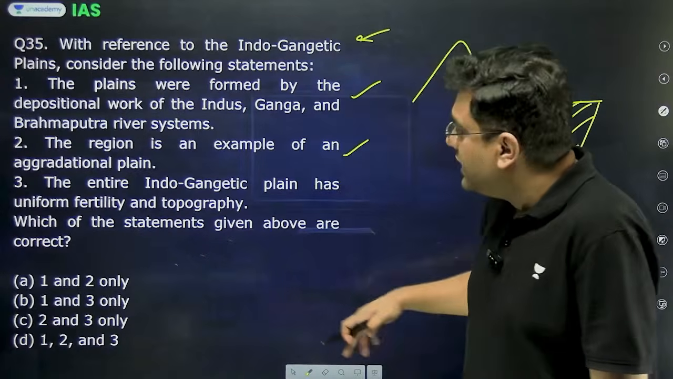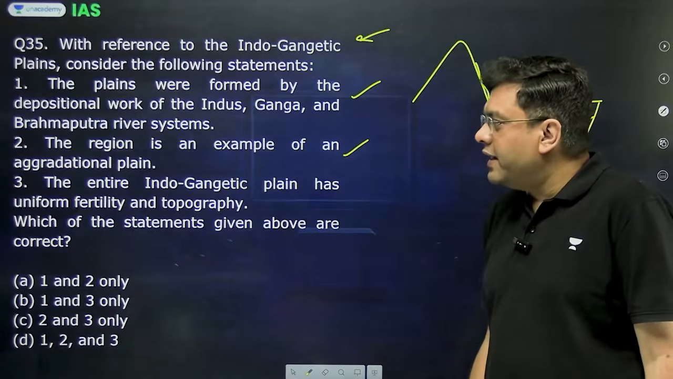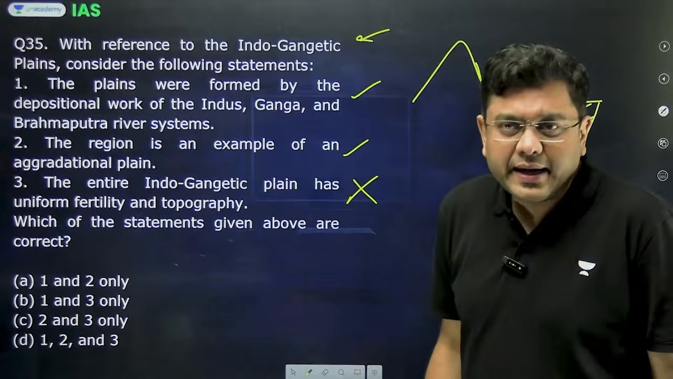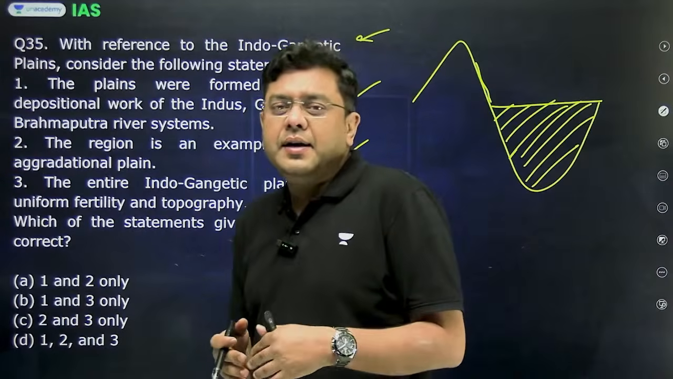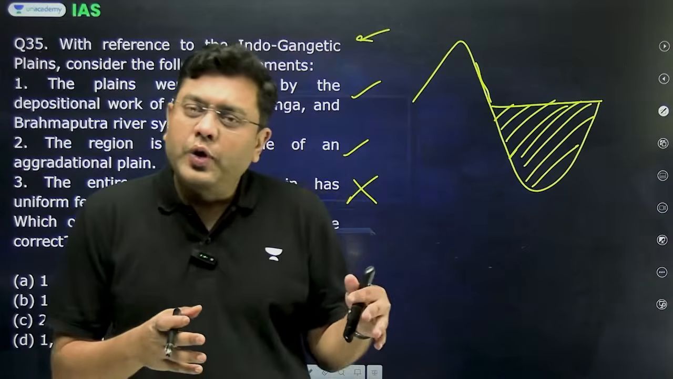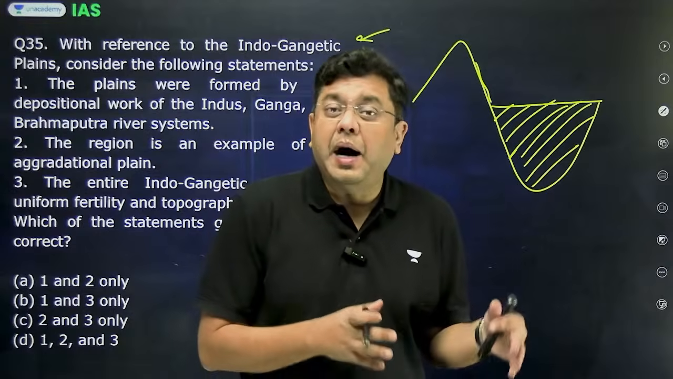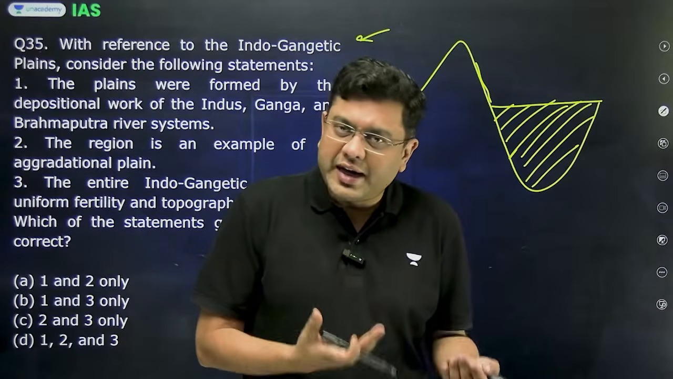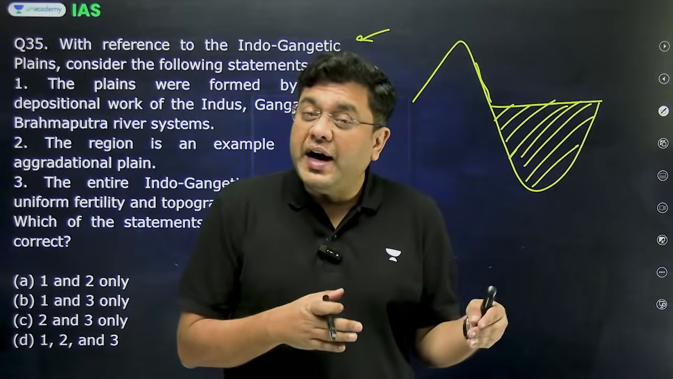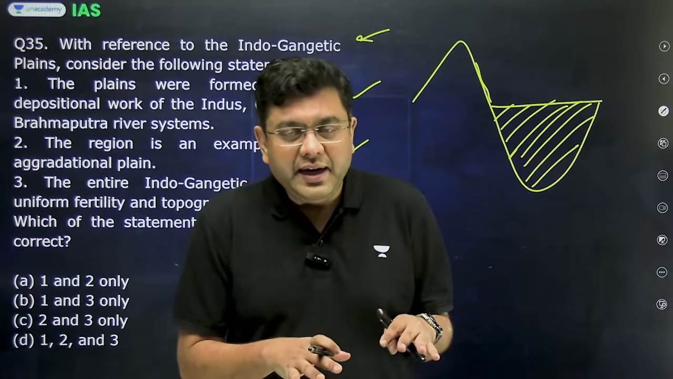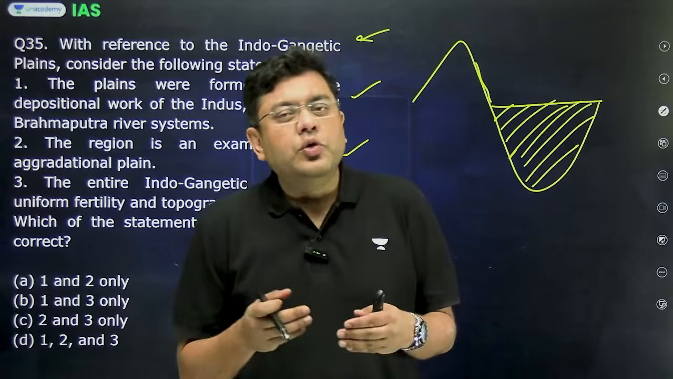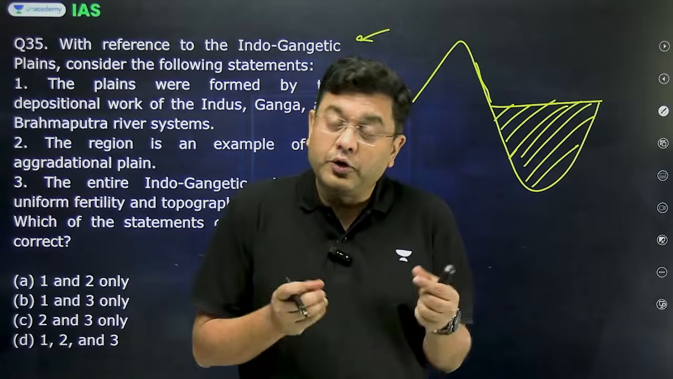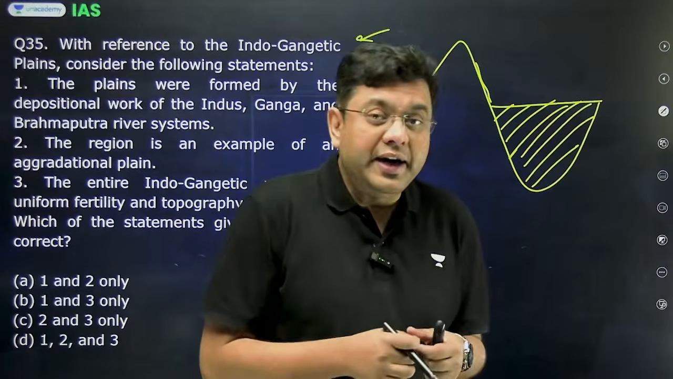The entire Indo-Gangetic plain has uniform fertility and topography. This is incorrect, because if you take a look at the Indo-Gangetic plain, you have various different tracts such as the Bhabar tract, which is rocky, where agricultural cultivation cannot be carried out. Then you have the Tarai, which is fertile and marshy. Then you have Khadar and Bhangar. Khadar is fertile, Bhangar is not so fertile. A coarse-grained structure is what you find in Bhangar.